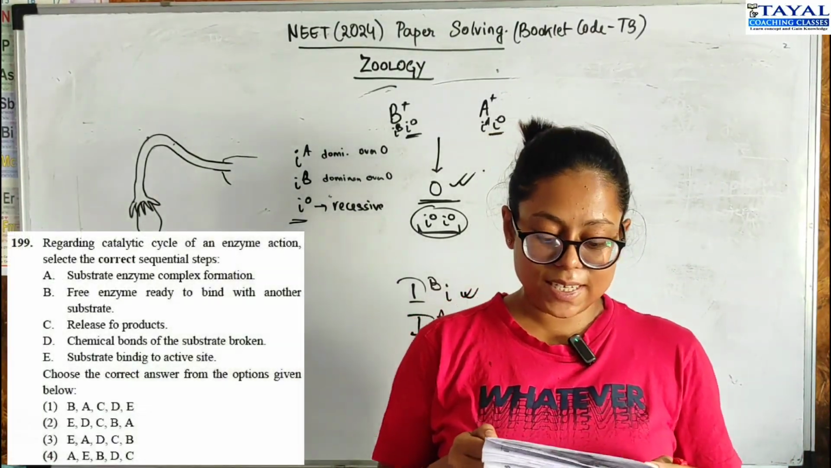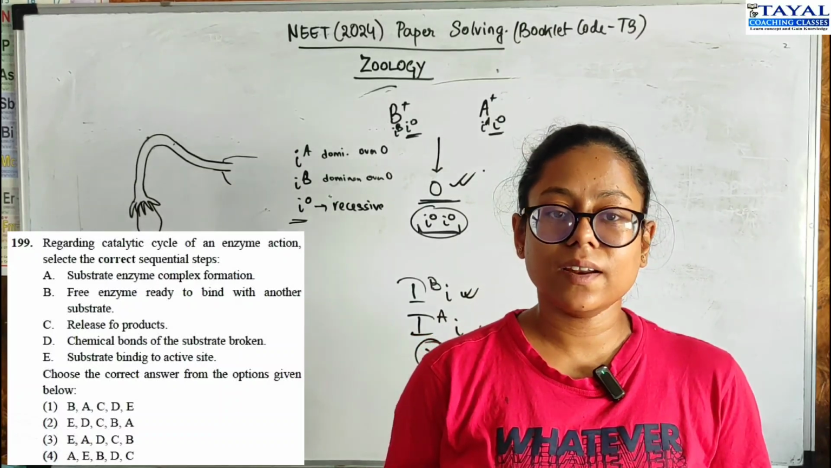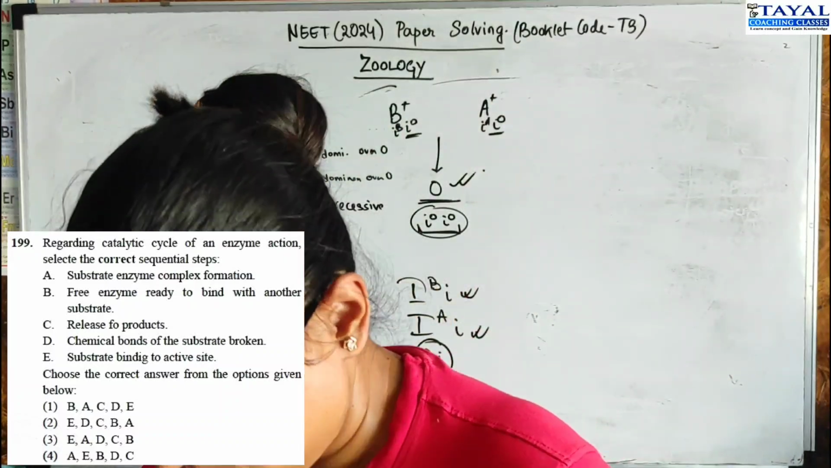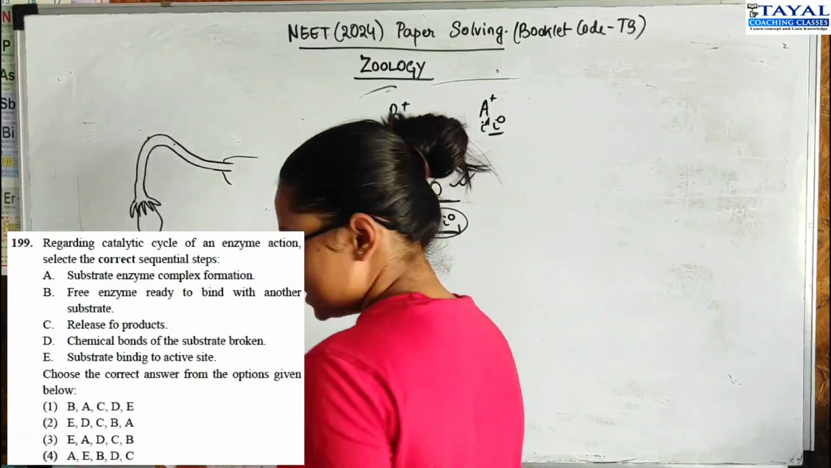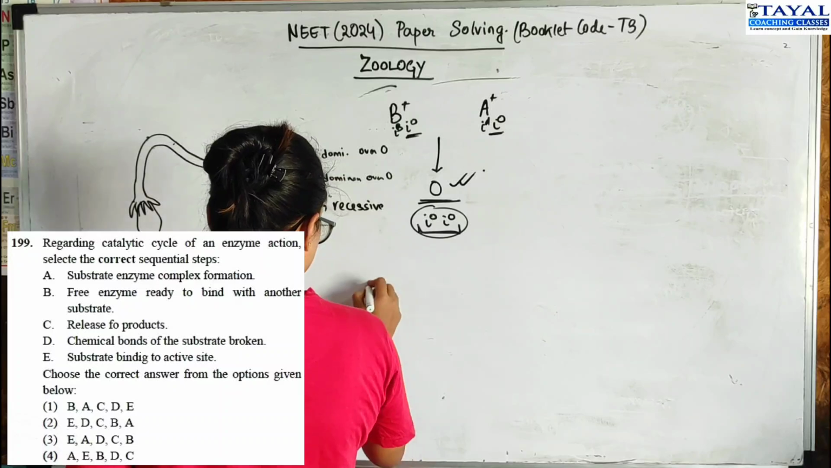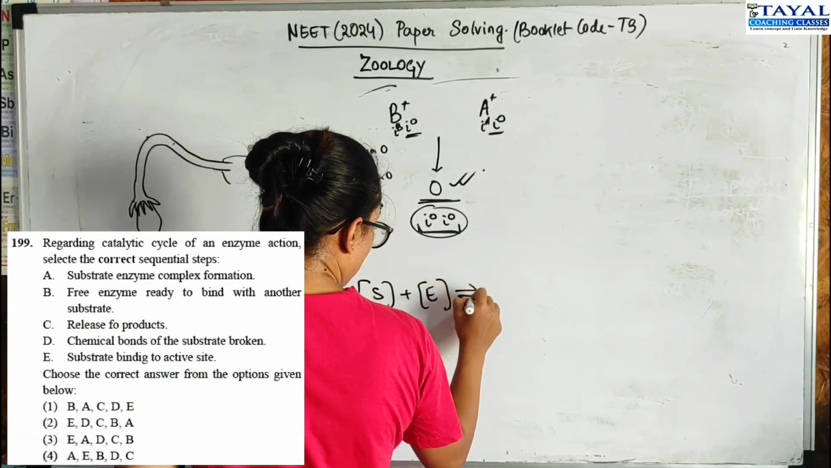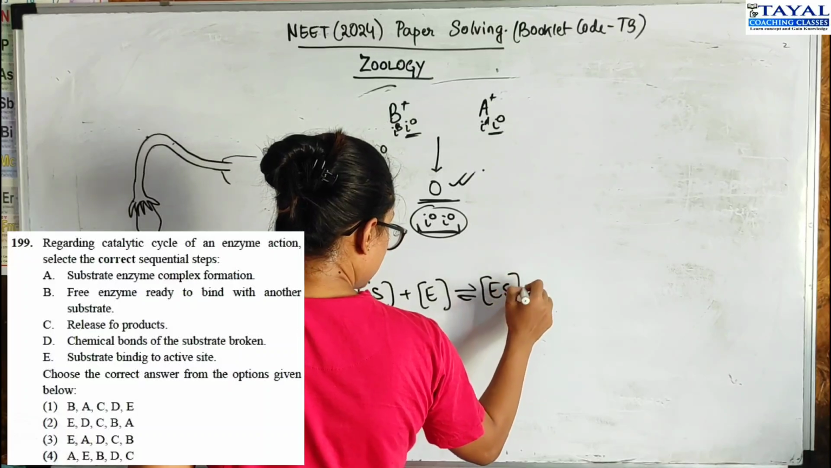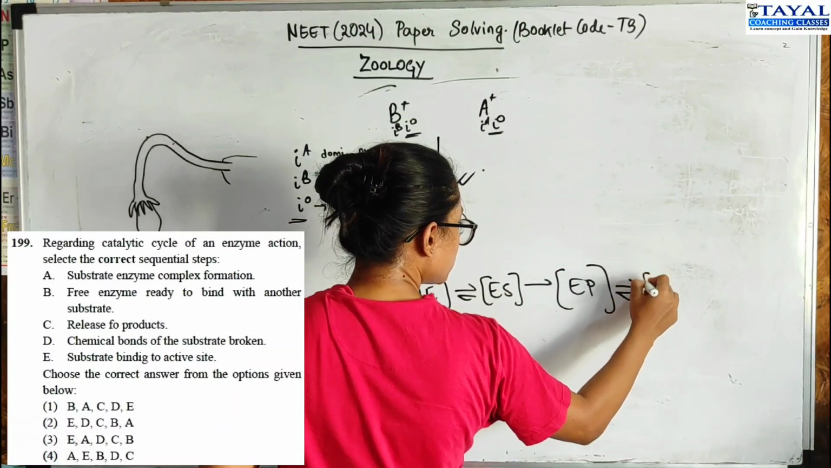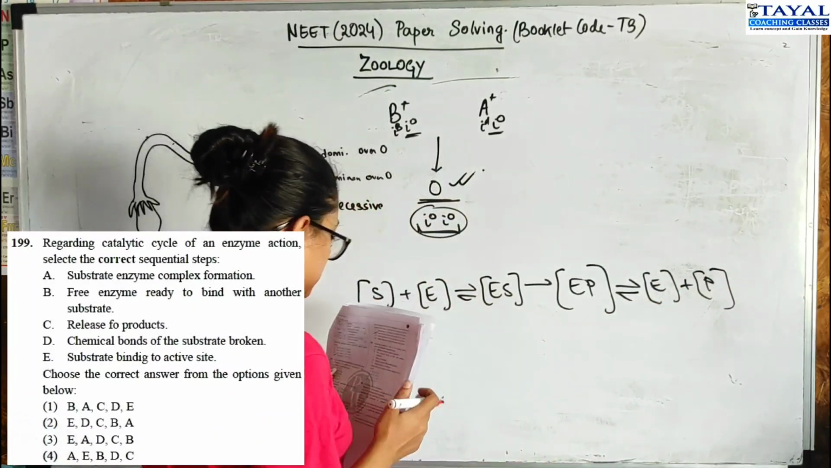Moving to question 199. Regarding the catalytic cycle of an enzyme action, select the correct sequential steps. So we know during formation of an enzyme substrate complex, what happens is that the substrate binds to the enzyme's active site, forms the enzyme substrate complex, which then changes into the enzyme product complex, which then breaks down into the enzyme and the product. Now we have to put this into words.